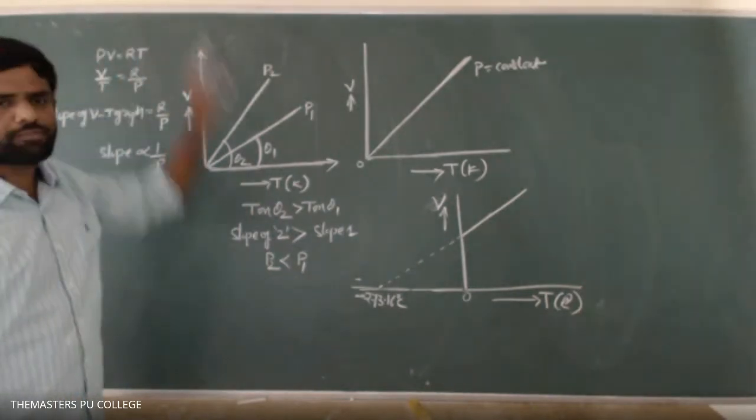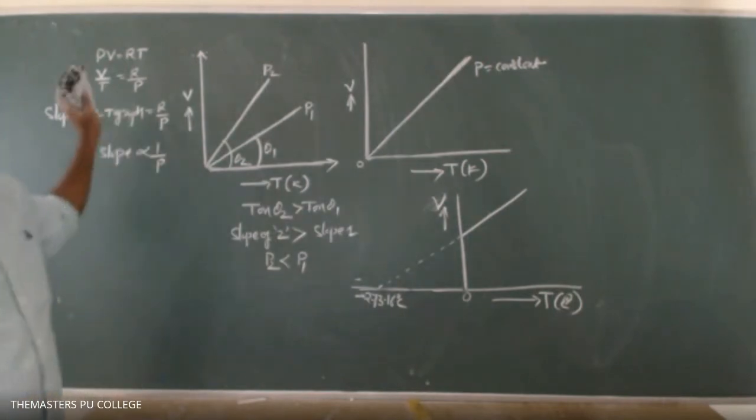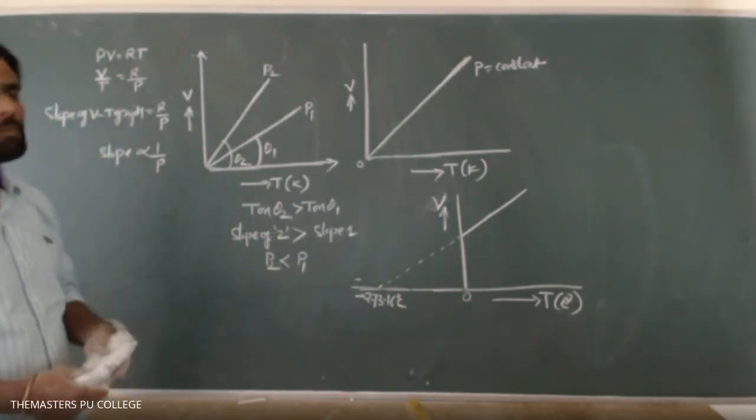Next, keep the next line: Charles law at constant volume. Charles law at constant volume.